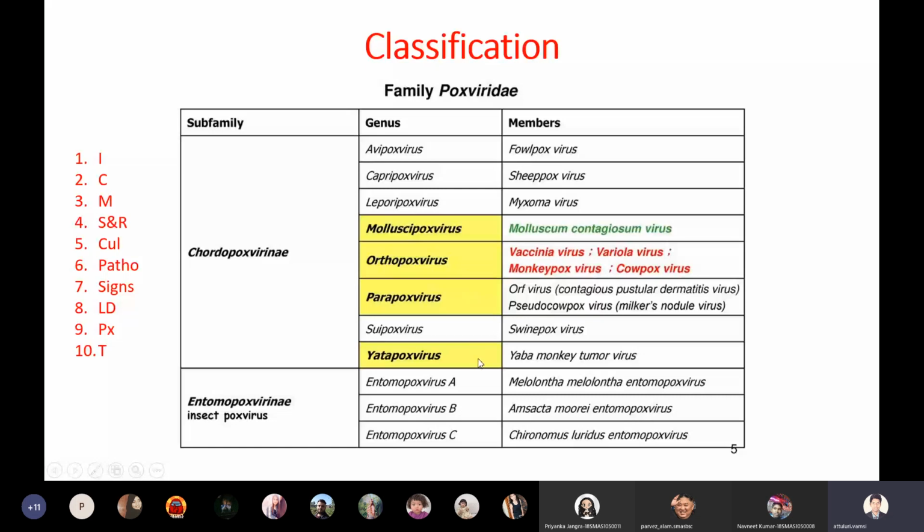So smallpox belongs to the orthopox viruses. One important thing I almost forgot to tell you, students: rather than saying smallpox, the actual name of the smallpox virus is variola virus. VARIOLA, variola virus. So variola is the original name of smallpox.